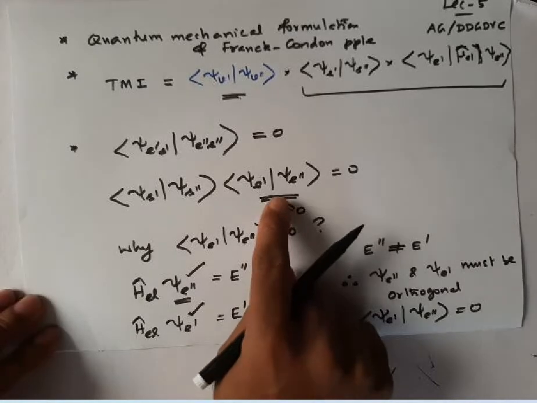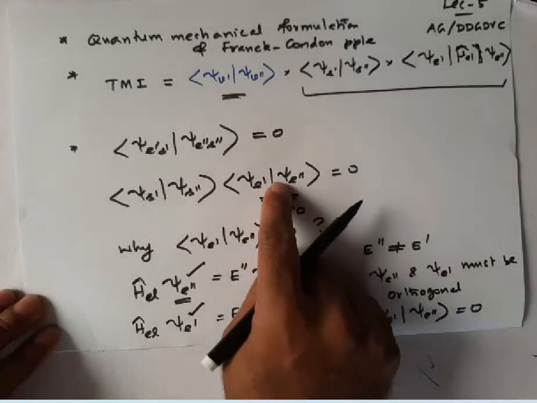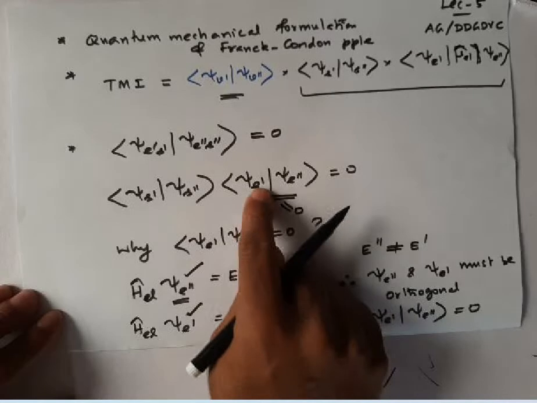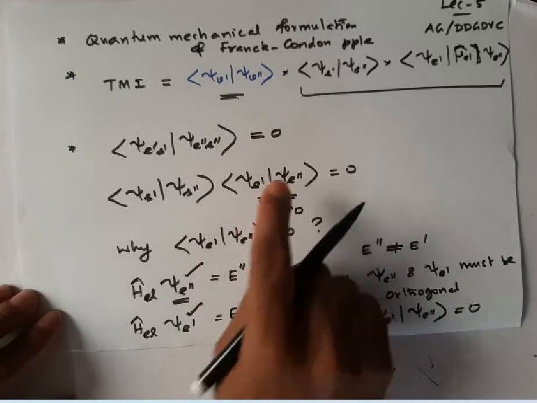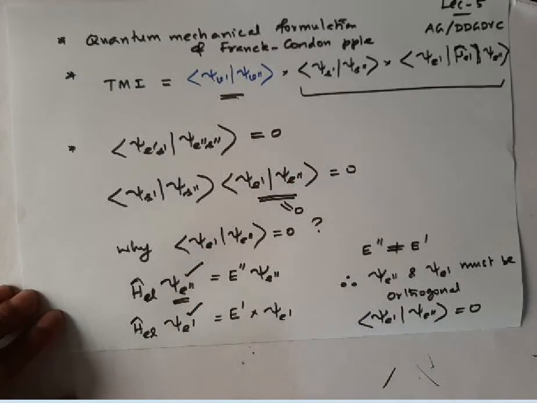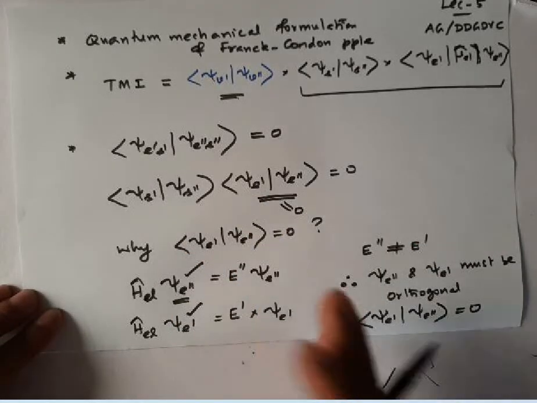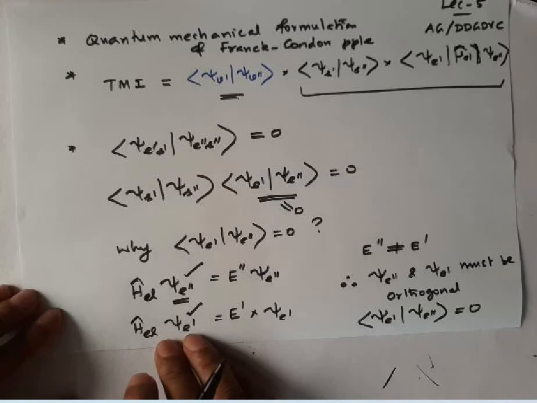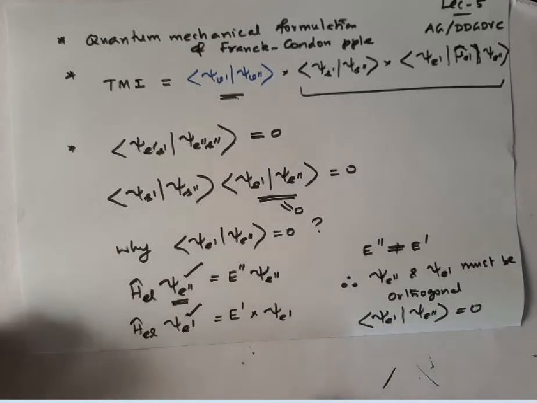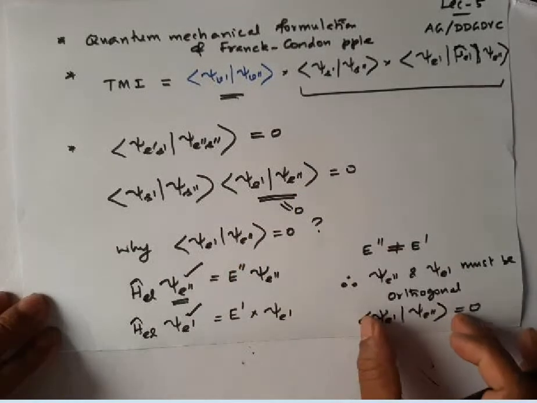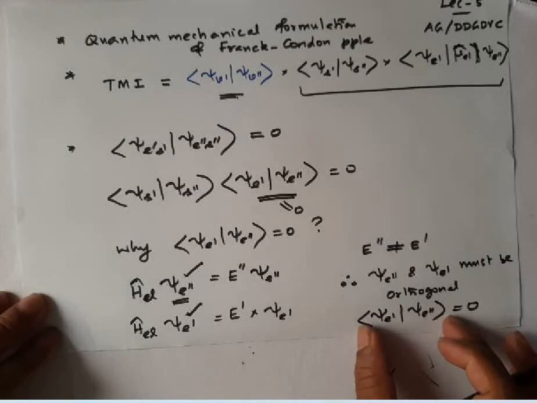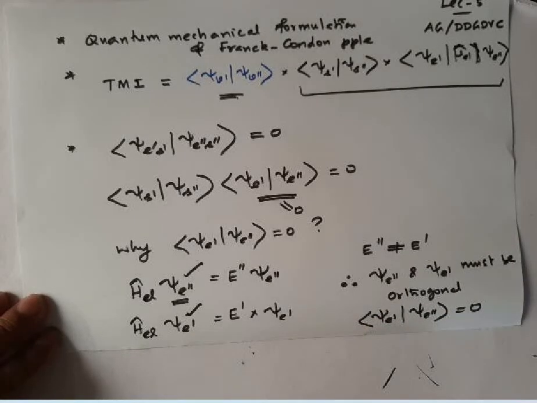Why is this integral 0? The reason is that these two wave functions are the eigenfunctions of the same electronic Hamiltonian operator. Since they have different energy eigenvalues, they must be orthogonal to each other. They are orthogonal functions, so this integral should be equal to 0. Then the next one,